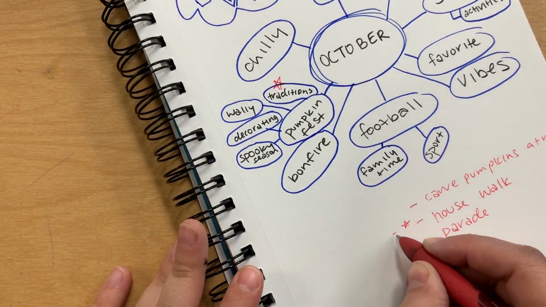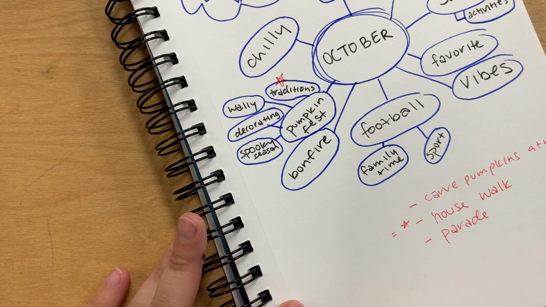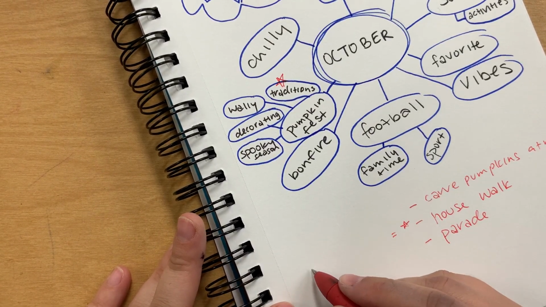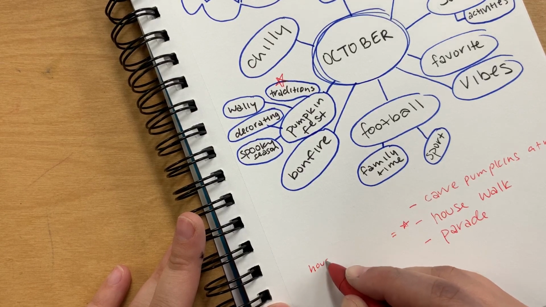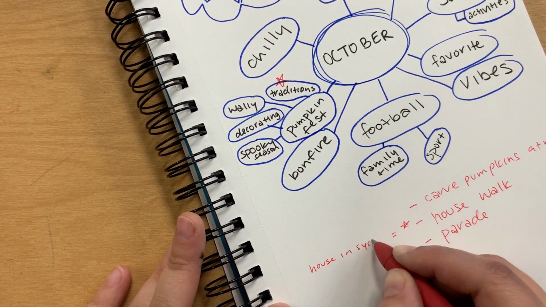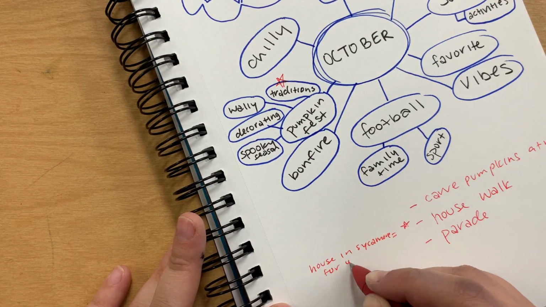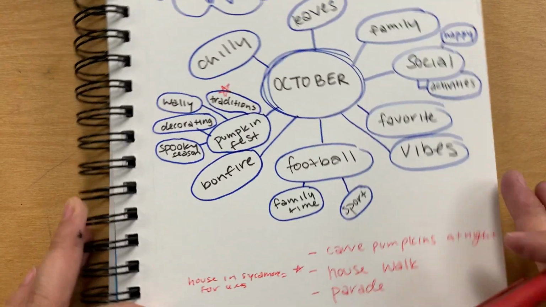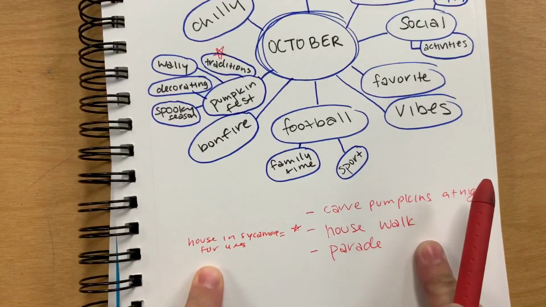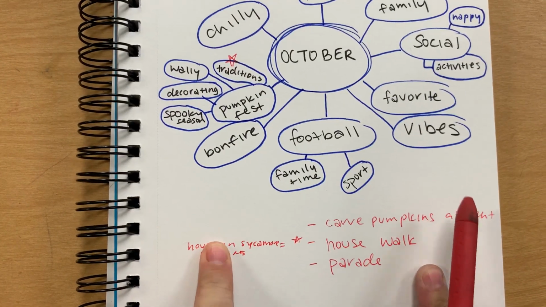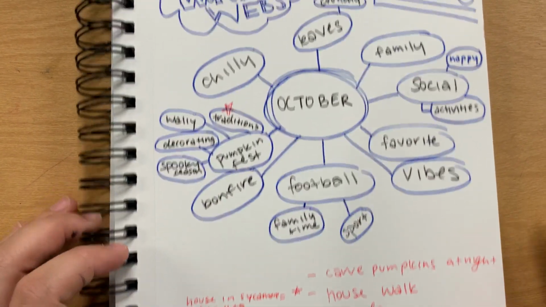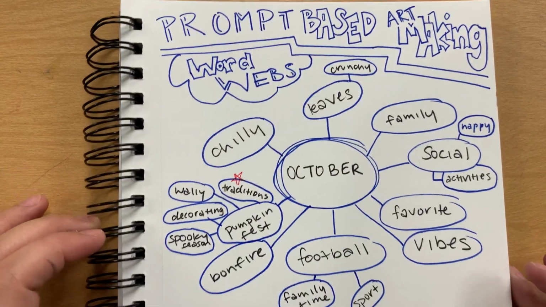So I'm just writing this for your example. You don't actually have to write your project idea out because we're going to do thumbnails about that later. But house in Sycamore for 4x5. This is how you use a word web to actually create a project. It just helps idea generation. So if you have any questions about this, email, and good luck.